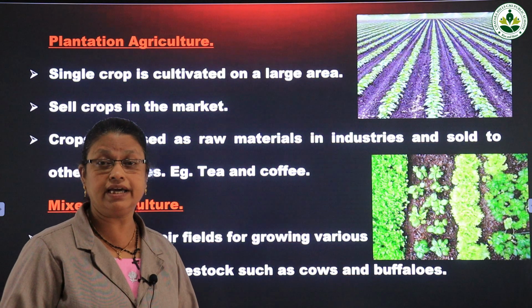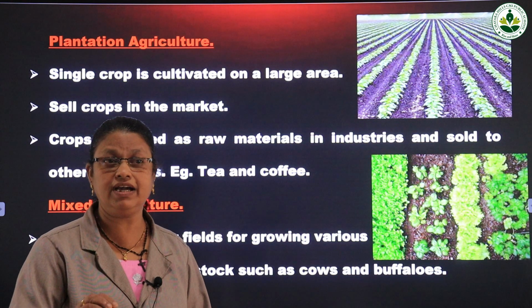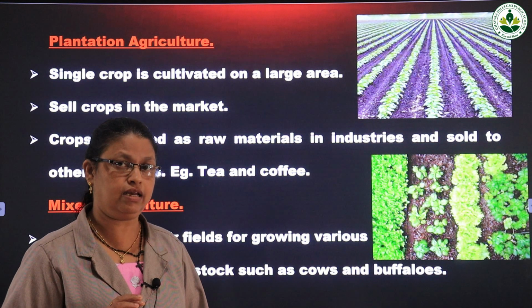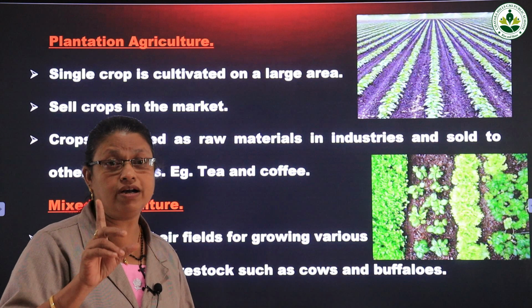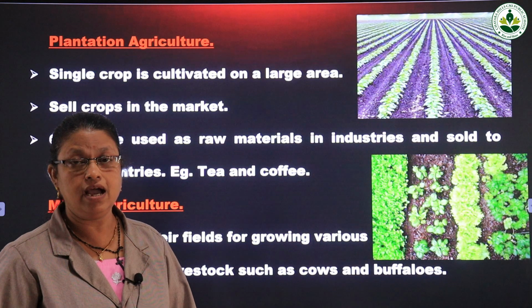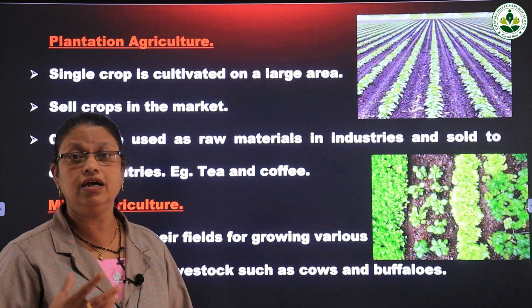In plantation agriculture, only a single crop is cultivated on a large scale. Many crops are not cultivated, only one crop. The area of cultivation is large.